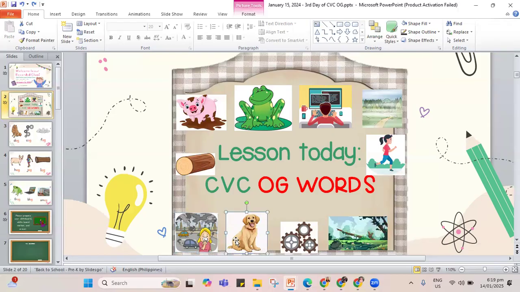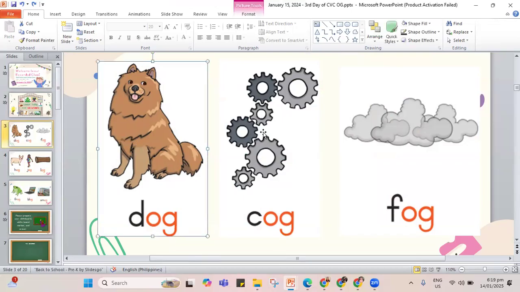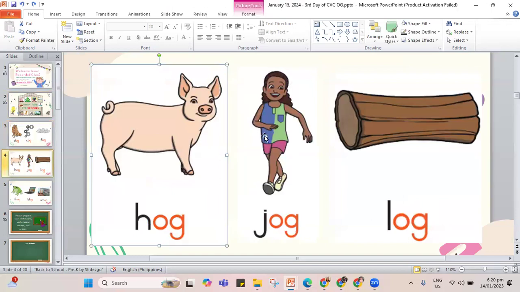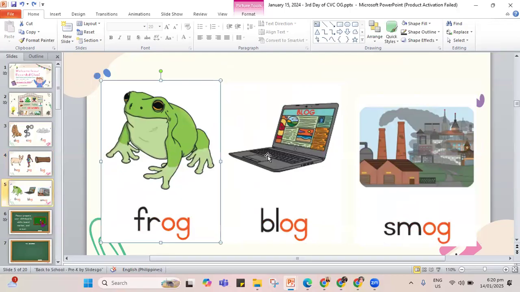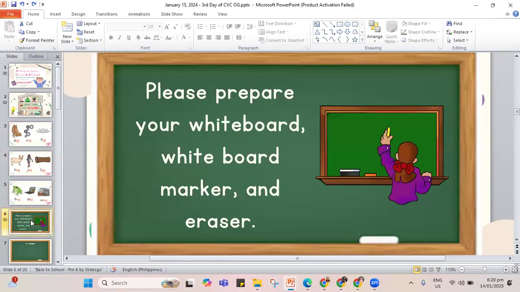We also have the dog. The dog likes to bark. The cog is inside a machine, and this is a bog. A bog is like a swamp. So let's go back again. Some of our words that have OG: dog, cog, fog, hog, jog, log, frog, blog, smog.